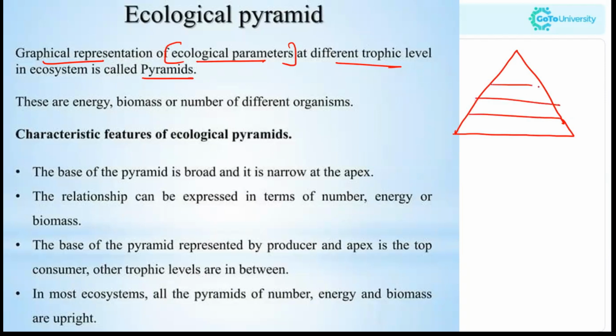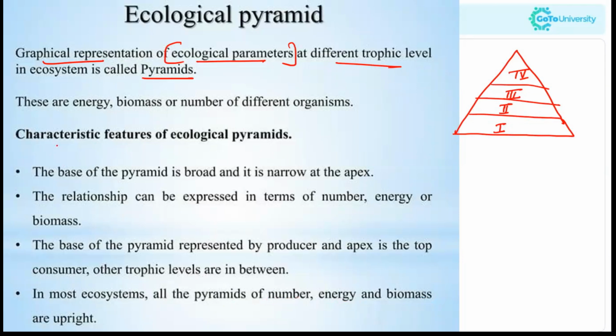So different trophic levels refer to the first trophic level, the second, the third, the fourth, and the ecological parameters consist of the biomass, the energy, the number of organisms, etc.